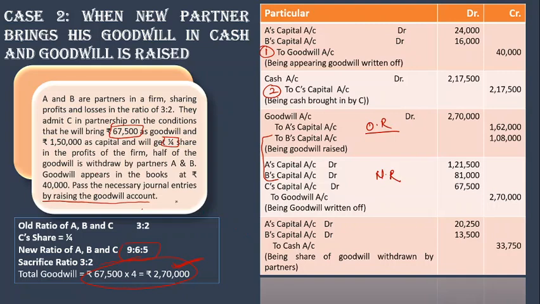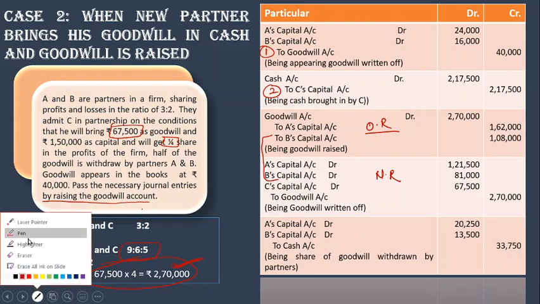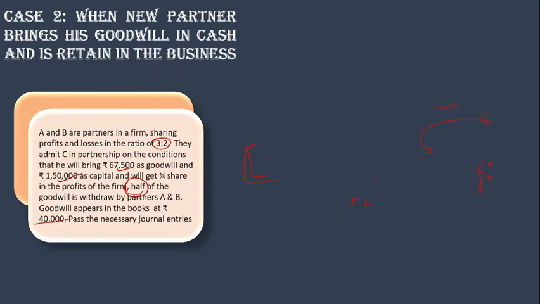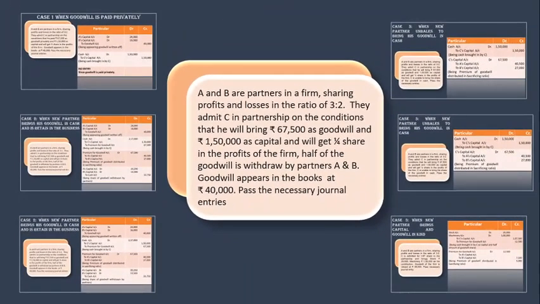Well, in this also it says that goodwill is withdrawn by the partner. So here half of the amount is withdrawn. Whatever they are getting, they have withdrawn the money. So it will be the same way. Okay, now moving ahead to the next one.